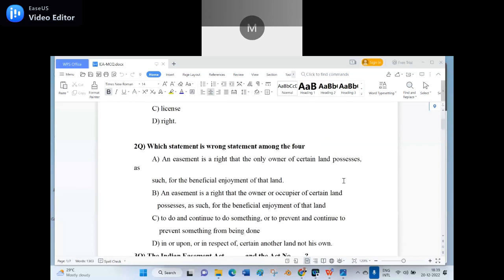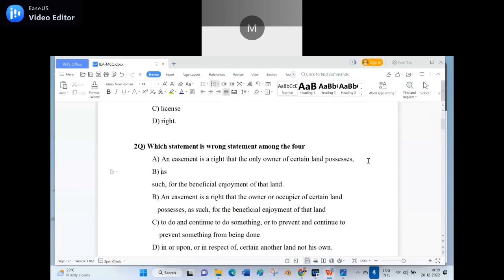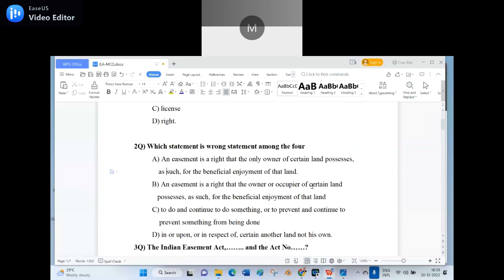The second question. Which statement is wrong among the four? Option A, an easement is a right that only the owner of certain land possesses as such for the beneficial enjoyment of the land.